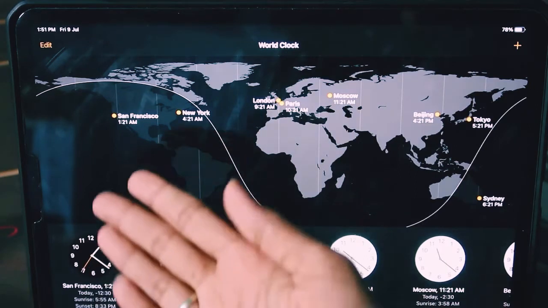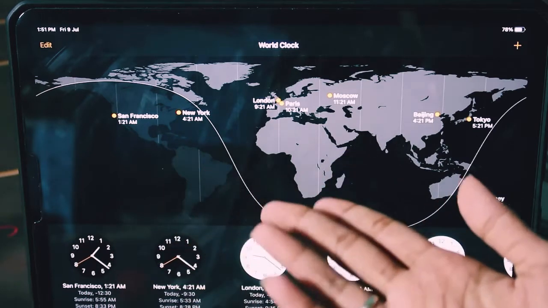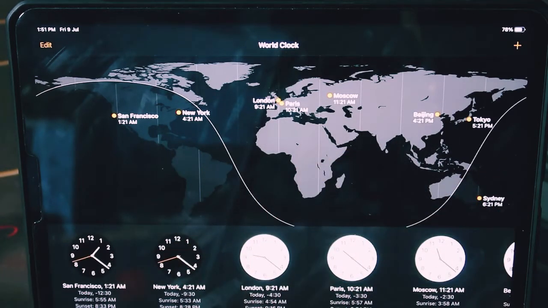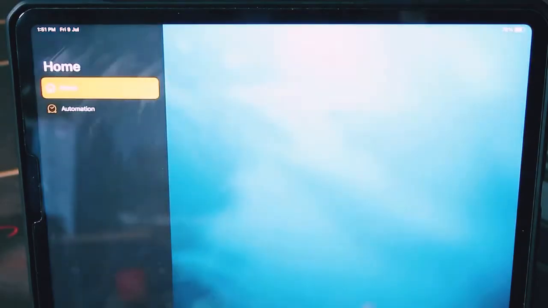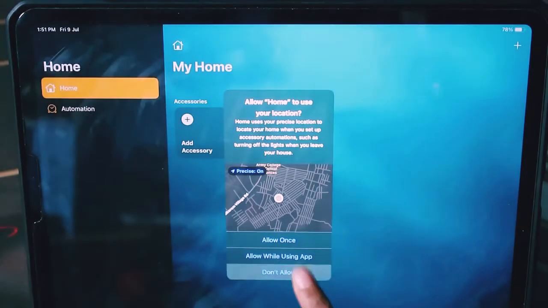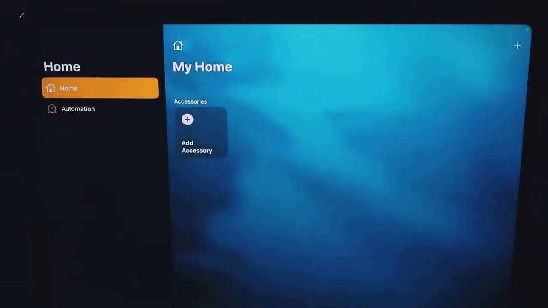You can see it's set as San Francisco, New York, London, Moscow, Beijing, Tokyo, Sydney. Where am I? In India. It's world clock, I didn't set it, okay? And home, I didn't use this also. Oh my god, you can add accessories if you are interested in adding anything, okay?